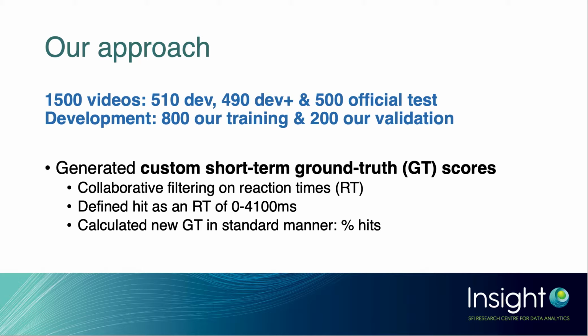We defined a hit as a reaction time of 0 to 4,100 milliseconds, which is within 2 standard deviations of the mean reaction time, and then calculated the new ground truth scores as percentage hits.